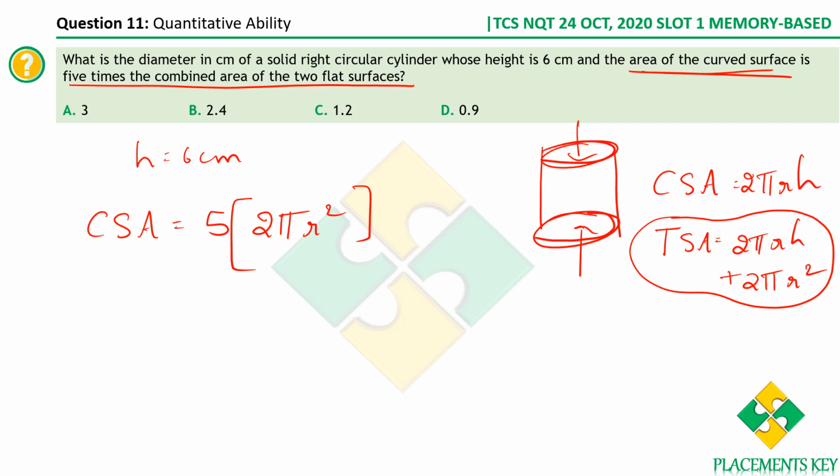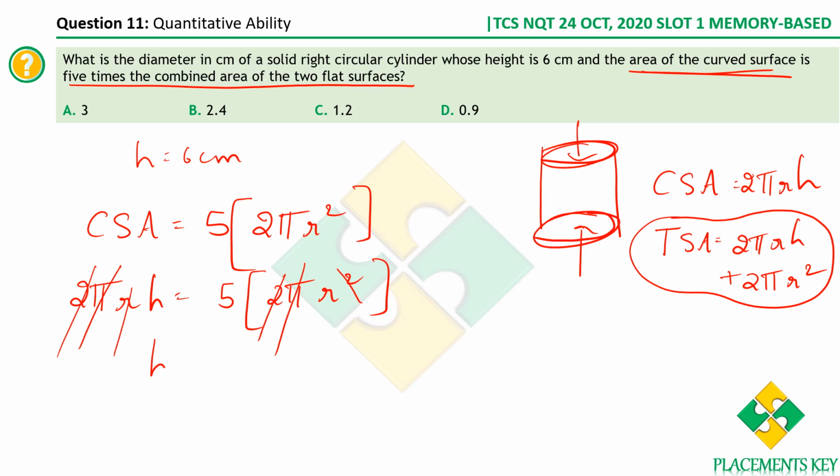Now what is curved surface area? We have already seen, 2 pi r h. So 2 pi r h is equal to 5 into 2 pi r square. Pi gone, 2 gone, r gone. So we get h is equal to 5 into r. So h is 6, it's already given, is equal to 5 into r. r is equal to 6 by 5, that is 1.2.